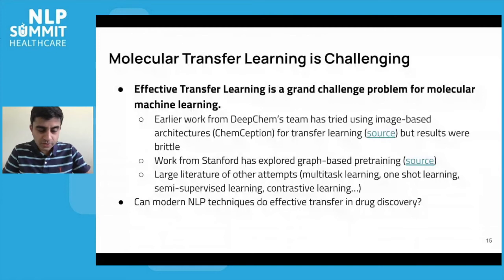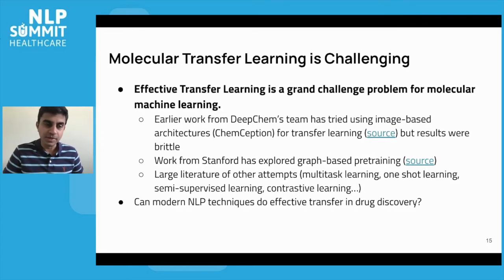The answer here is that people have been trying to solve this problem for quite a while. There's been a whole host of different techniques exploring different methods for doing transfer learning, where you bring in information from these unsupervised datasets to the supervised datasets in question. There's also been a lot of techniques like multitask learning, one-shot learning, and various semi-supervised learning architectures. And the way I would summarize this entire field is that these techniques kind of work.